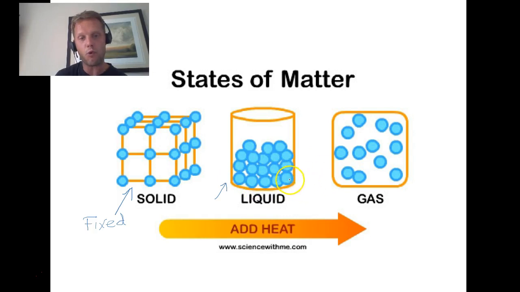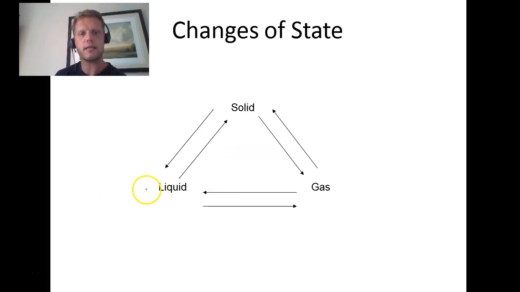And as we add even more heat, guess what? It won't even stay in your container at all. If you heat up the water in your glass, for example, that water will turn into a gas and will leave that glass, and it will fill up the whole room. It doesn't have a fixed shape or fixed volume. So how do we change from one state to another? We add heat. If we add heat, solids go to a liquid, and eventually to a gas. And if we remove heat, we go back in the opposite direction.